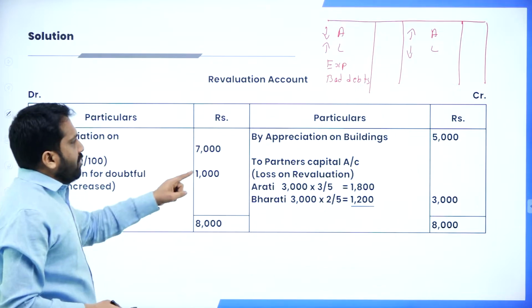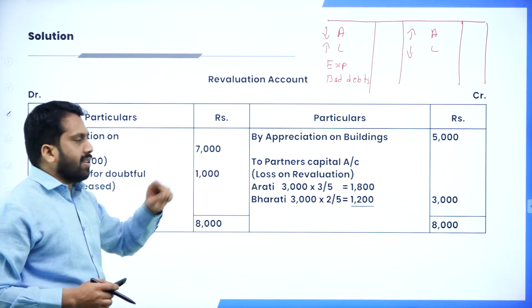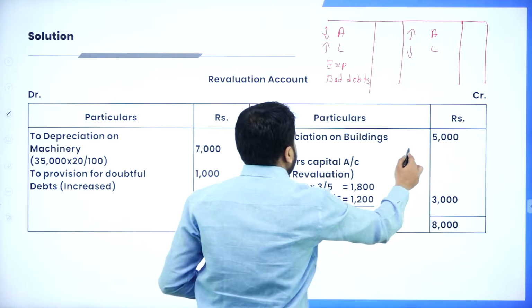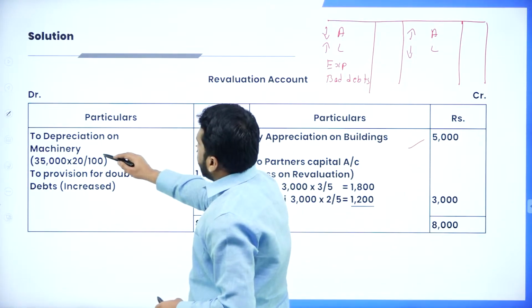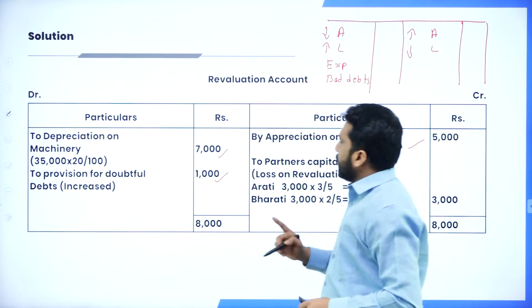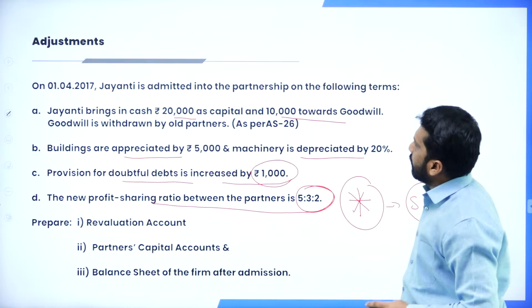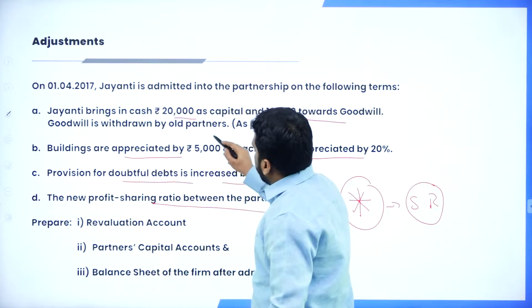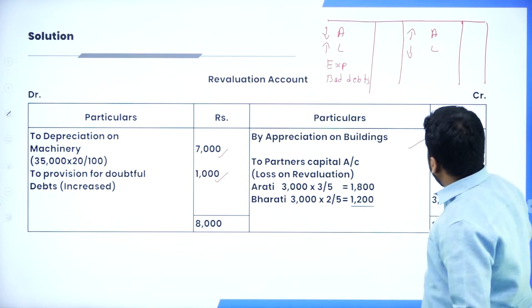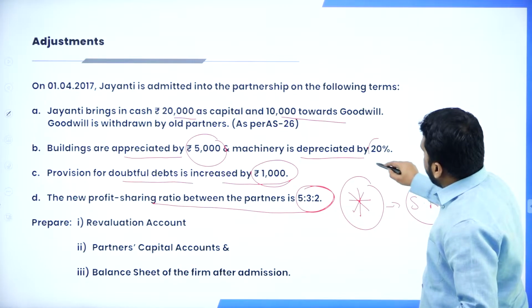Now, appreciated means what? Increased. Building is what? An asset. Now, appreciation on building goes this side, depreciation on machinery this side, provision for doubtful debts this side. We have gone as per the format. I'll show you how it is. Now, building is appreciated by 5,000. We have written 5,000. Then machinery is depreciated by 20%.